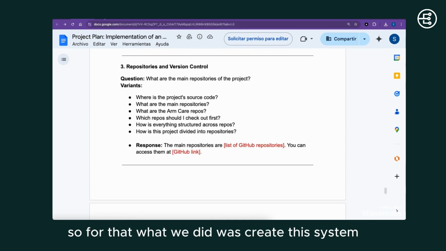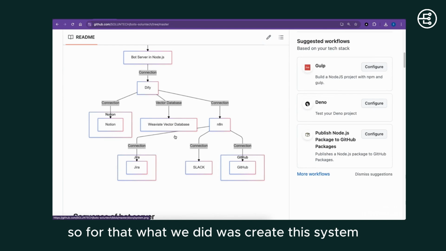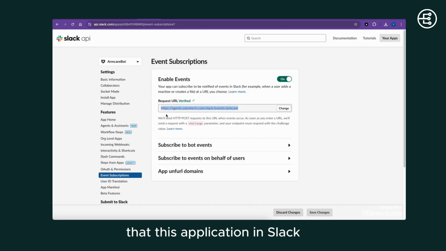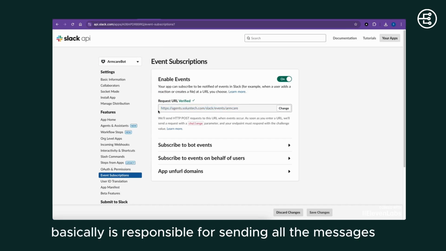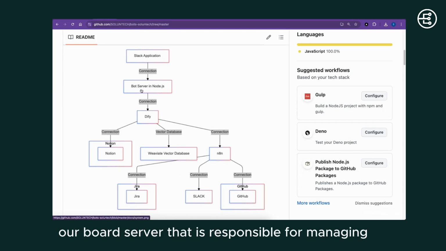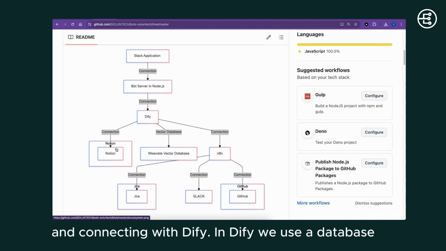So for that, what we did was create this system. We created an application in Slack, and this application in Slack is basically responsible for sending all the messages to our bot server, which is responsible for managing the different conversations and connecting with Dify.